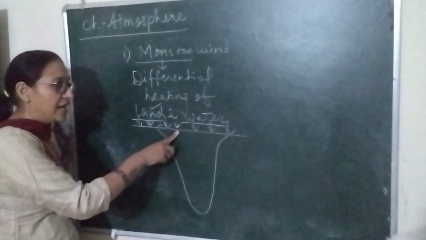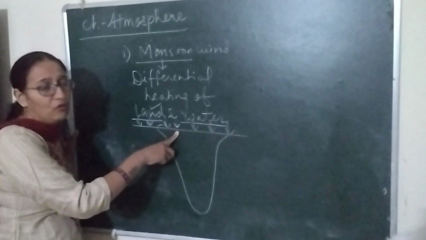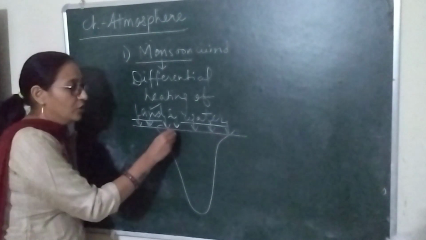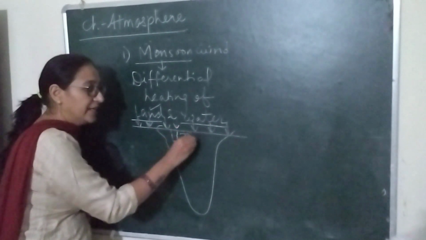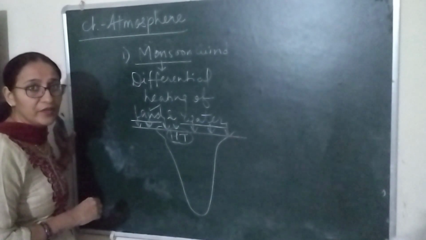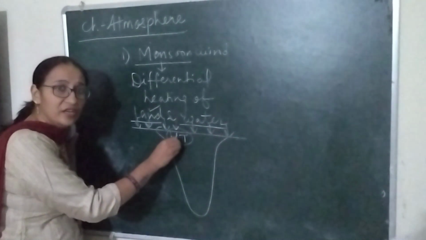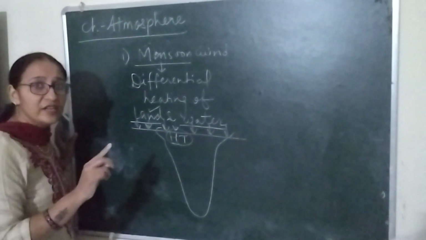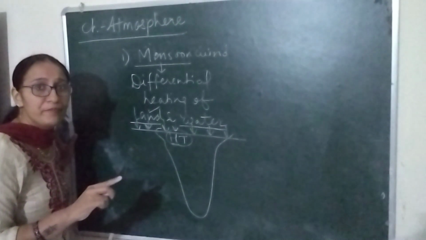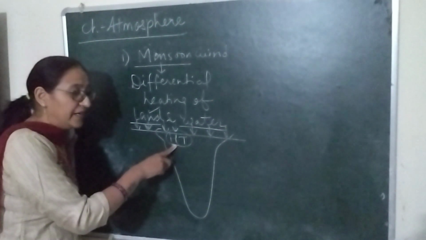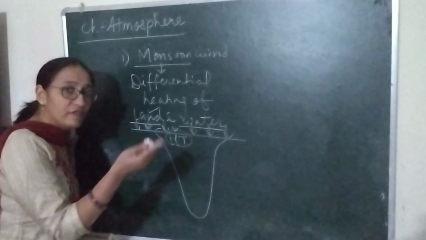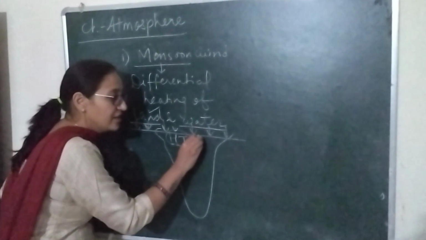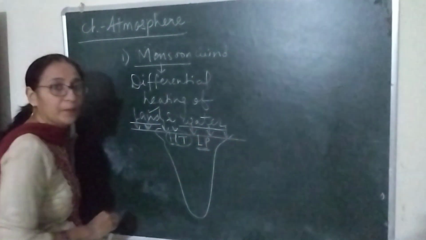So if the sun rays directly fall over India during summer, as a result there is a high temperature in northern India. As we know, there is an inverse relationship between temperature and pressure. If there is a high temperature during summer, what will be the pressure condition? Yes, there will be a low pressure.